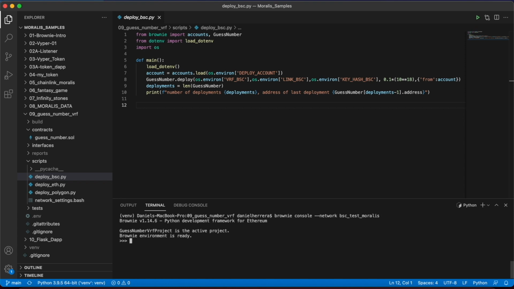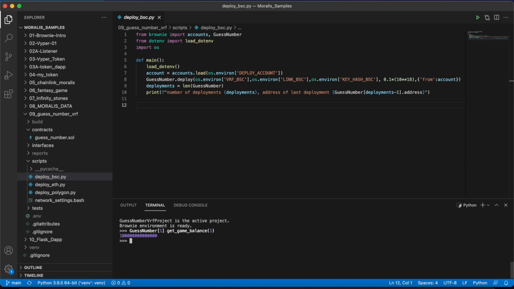And right now we are going to do guess number 1, which is the one that already exists. And we're going to get game balance of game 1, which is the second game that I created under this contract. And that one has some funds. So we're going to try to get those funds, and we're going to do it in the following way.